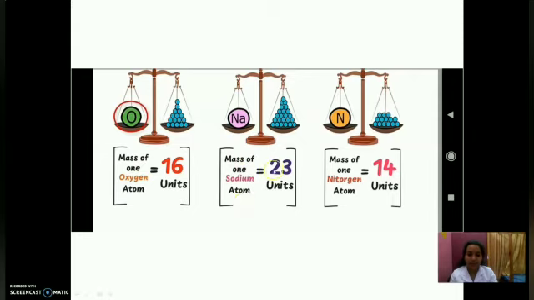So if you check, the mass of one oxygen atom is equal to 16 units. The mass of one sodium atom is equal to 23 units, to equalize. And the mass of one nitrogen atom is equal to 14 units. So we are relating the mass, so we can call it relative atomic mass. We cannot find the mass by directly weighing. So we are relating with one other element, calculating it by relation, so we can call it relative atomic mass. And since we are taking a standard element, that is known as the standard unit.